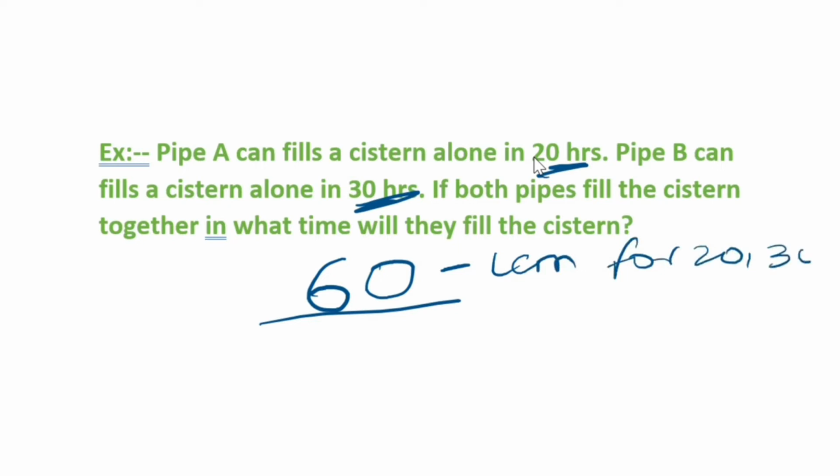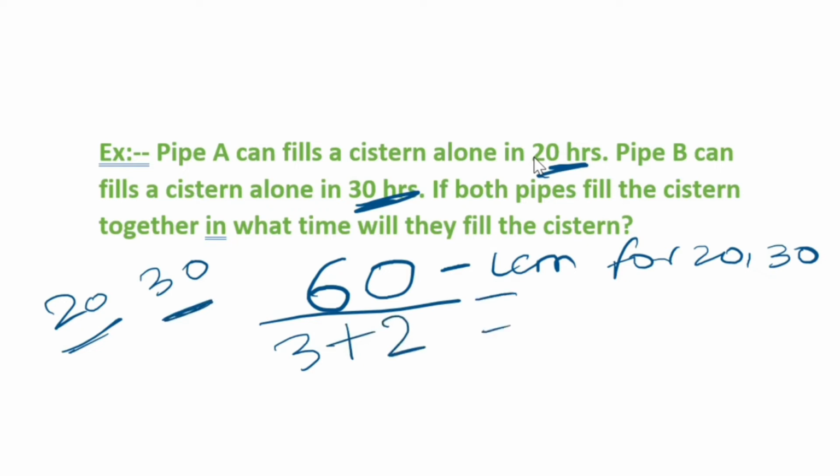I take 60, the LCM, in the numerator. Now 20 and 30 are the factors here. 20 is how many times of 60? 3 times, right? So 3 here. Plus 30 is how many times of 60? 2 times, right? So 2 here. So 60 by 3 plus 2, that means 60 by 5. The answer is going to be 12 hours.